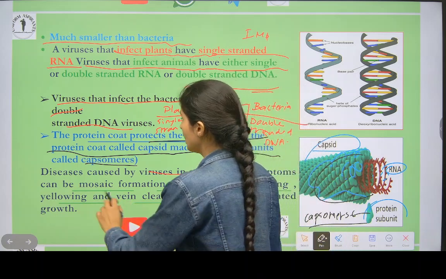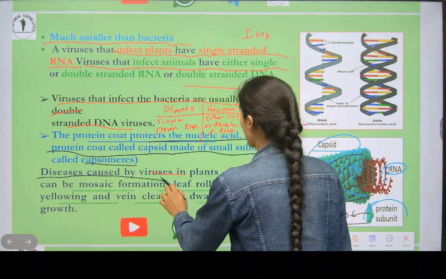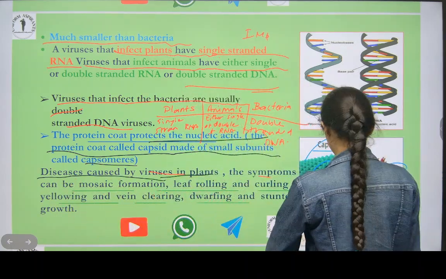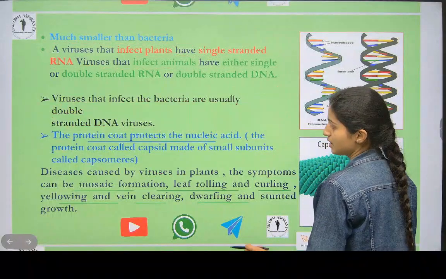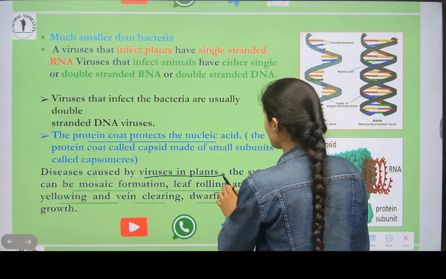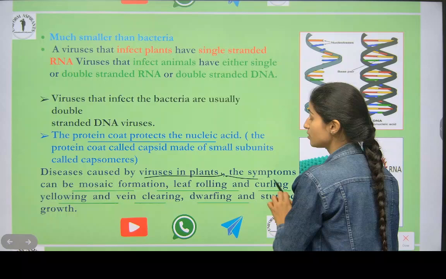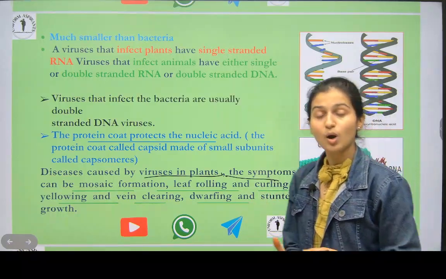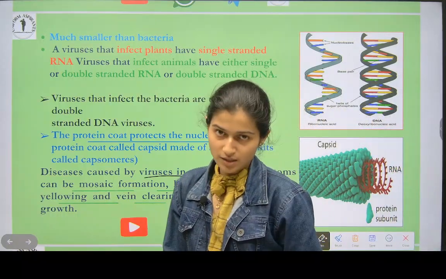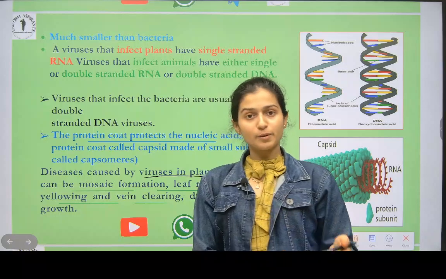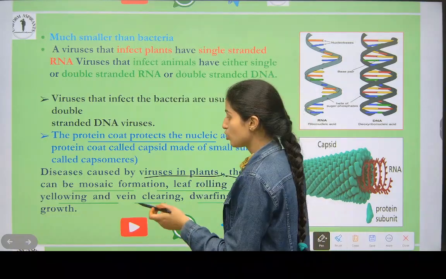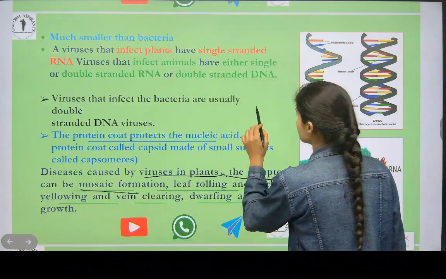Okay, see now here, diseases caused by viruses in plants. Listen here, diseases caused by viruses in plants. Then what does the plant show? How do we get to know that this plant is attacked by a virus? Because of mosaic formation, like this.